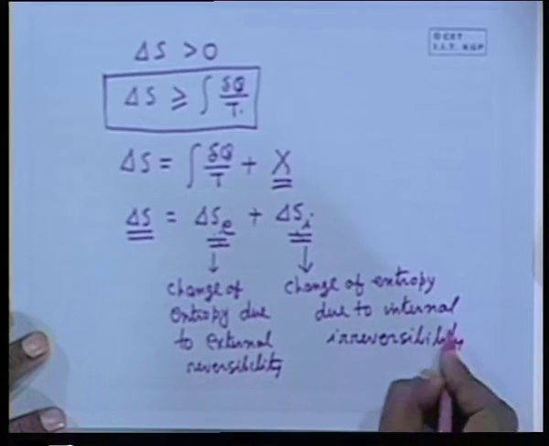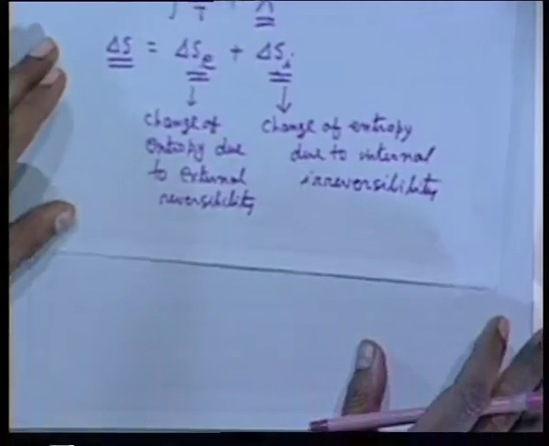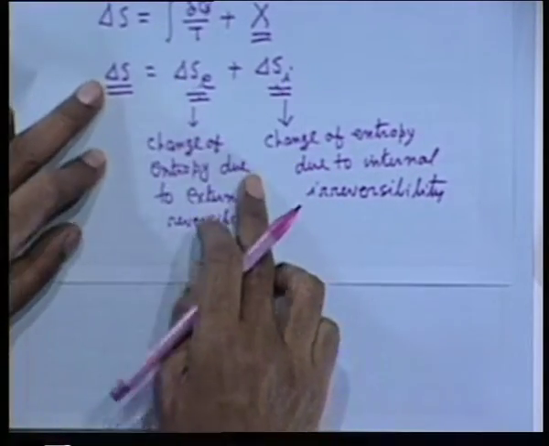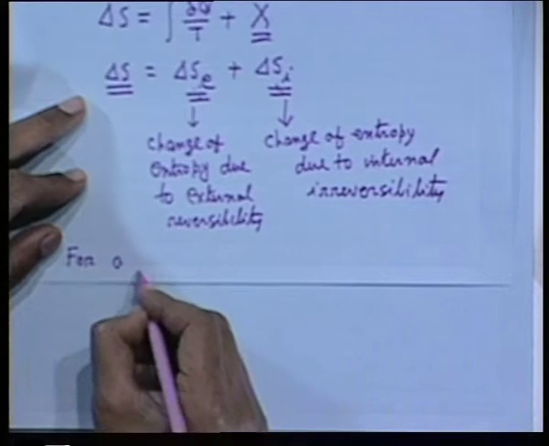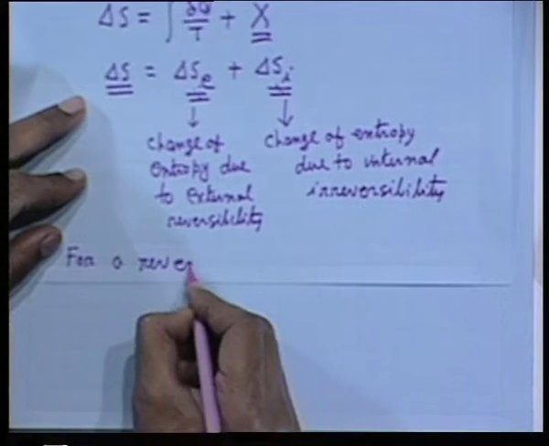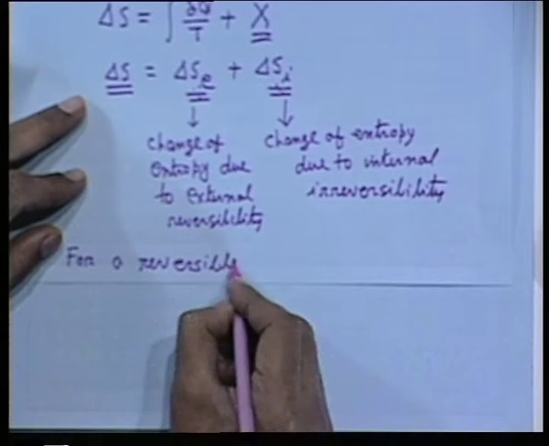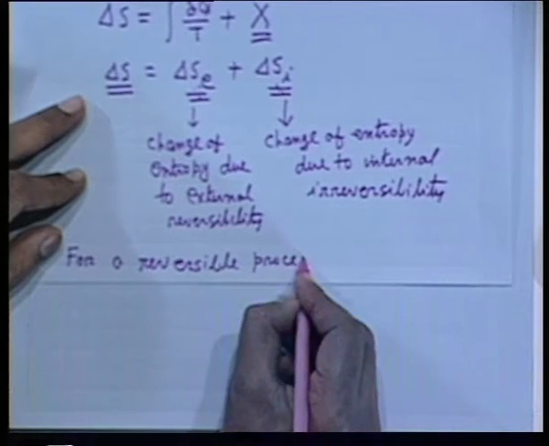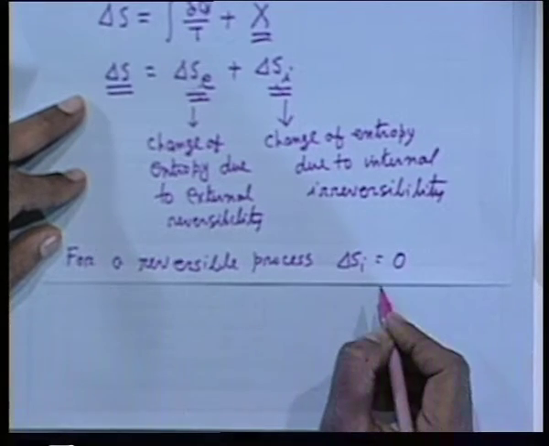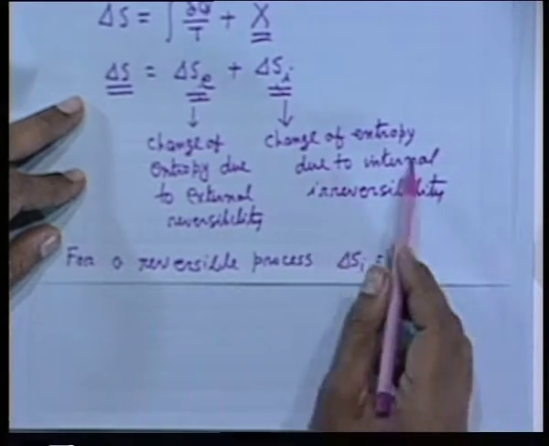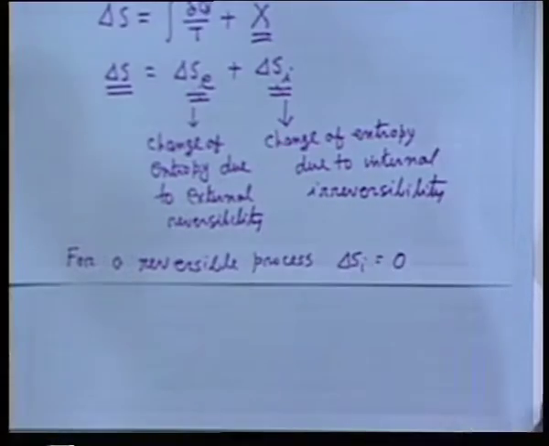All right. Now for a reversible process, delta S i is 0. That means there is no internal irreversibility.